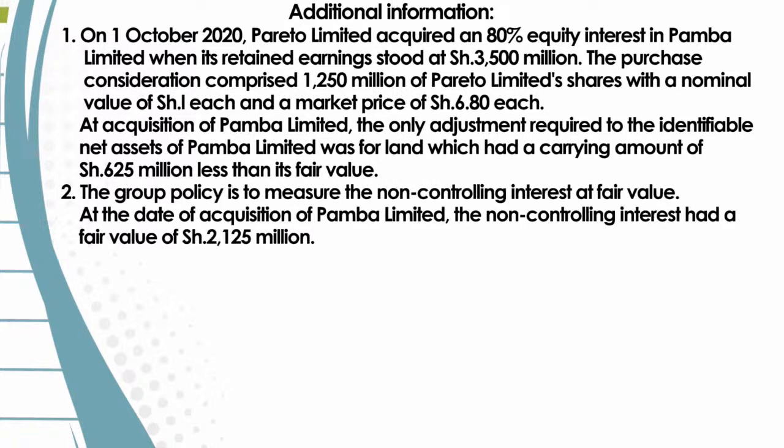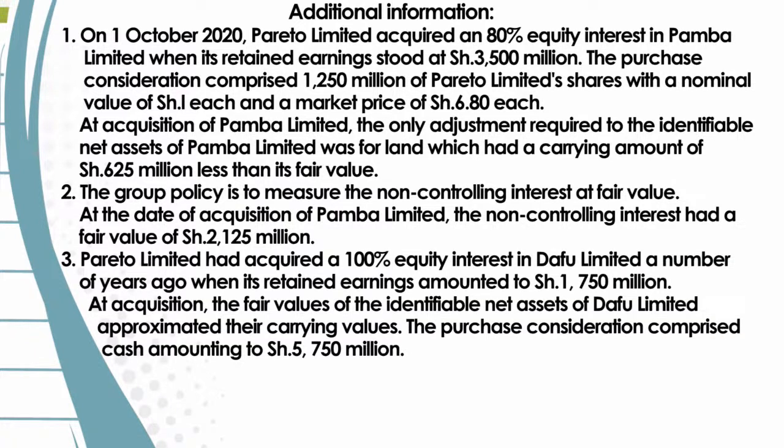Number two, we are told the group policy is to measure non-controlling interest at fair value. That information definitely is to guide you on how to compute the goodwill. If you come across that information that the group policy is to measure NCI at fair value, it means that when computing the goodwill, we compute it using the full goodwill method. And then you're told at the date of acquisition of Paba Limited, the non-controlling interest had a fair value of 21.25 million.